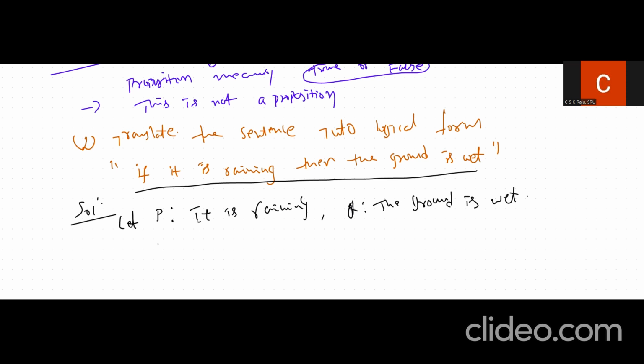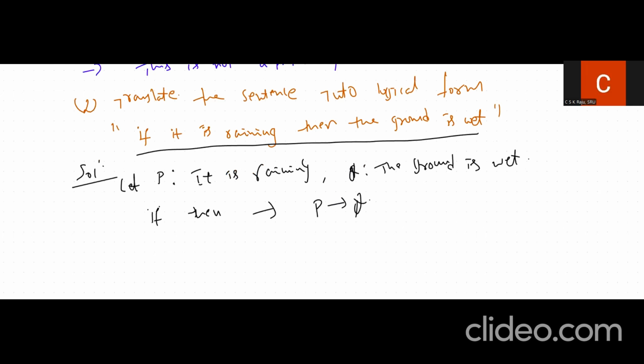Whenever we have statements like if then, that comes under P implies Q. So if you convert the sentence into logical form, if and then indicate, as in logical connectives, implication.